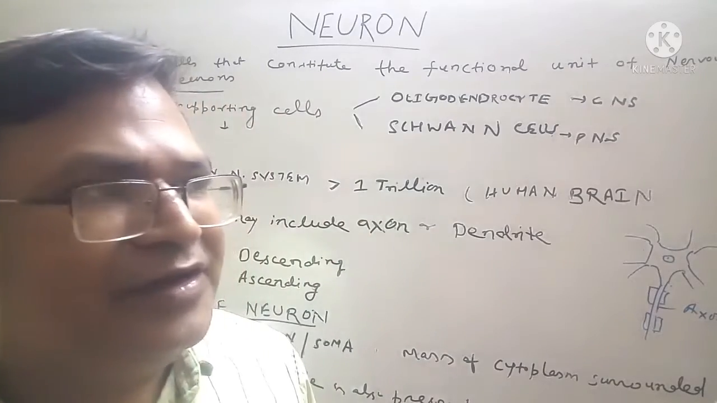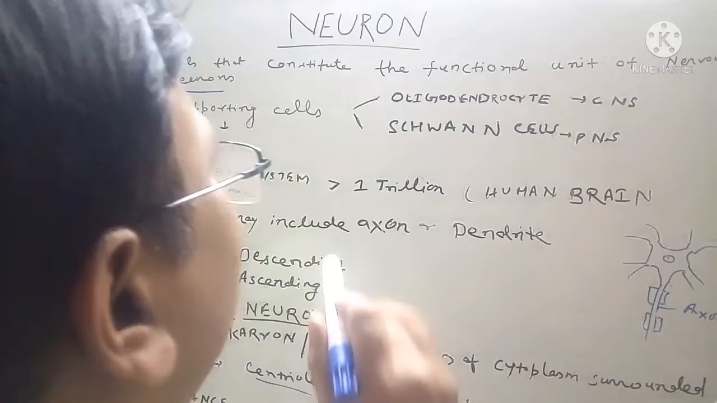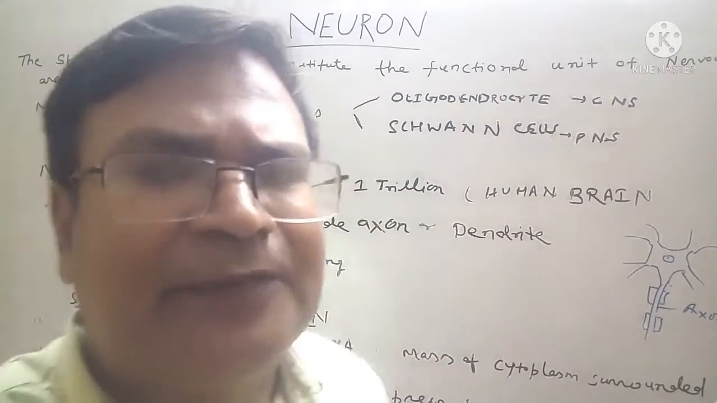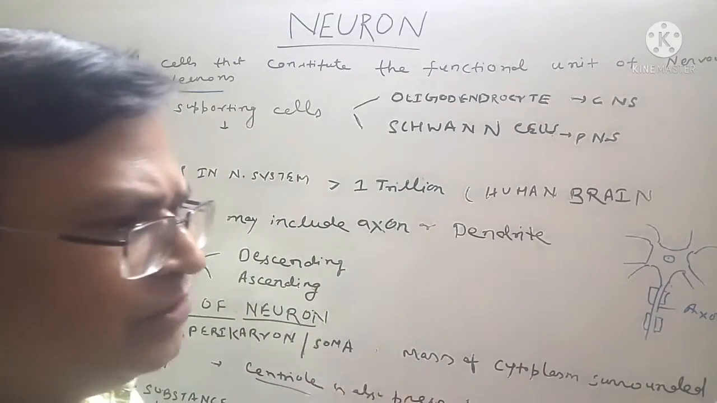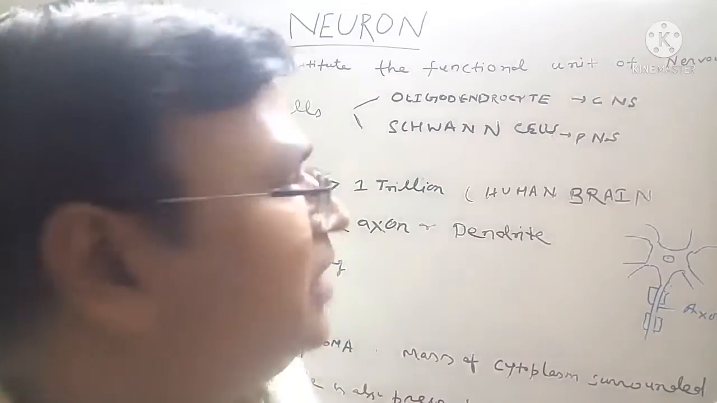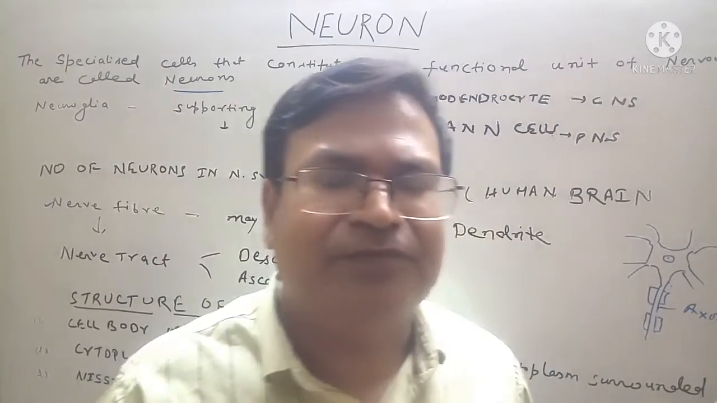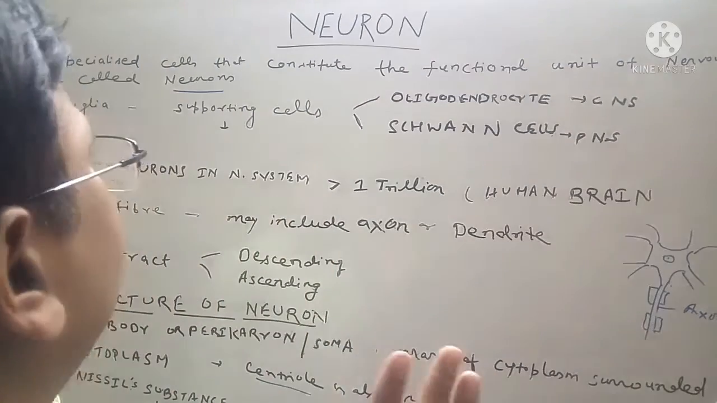In the nervous system, the specialized cells that constitute the functional unit of the nervous system are called neurons.